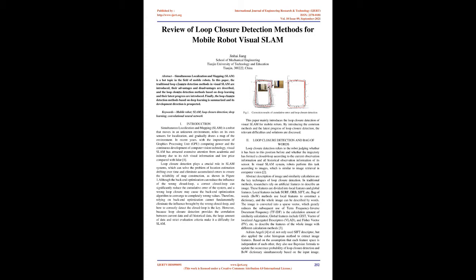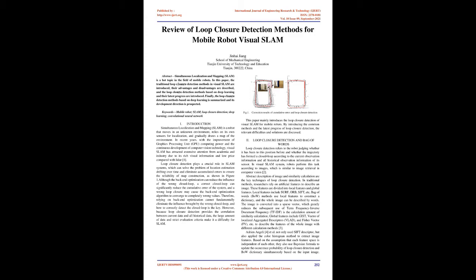Adrien Angeli et al. [3] not only used the SIFT descriptor, but also applied the color histogram method to extract image features. Based on the assumption that each feature space is independent of each other, they also use the Bayesian formula to update the occurrence probability of loop closure detection and the BoW dictionary simultaneously based on the input image.